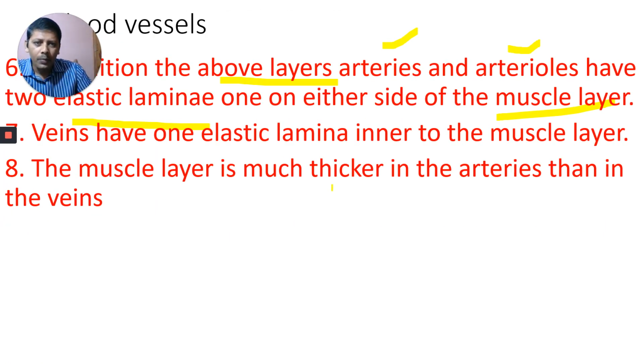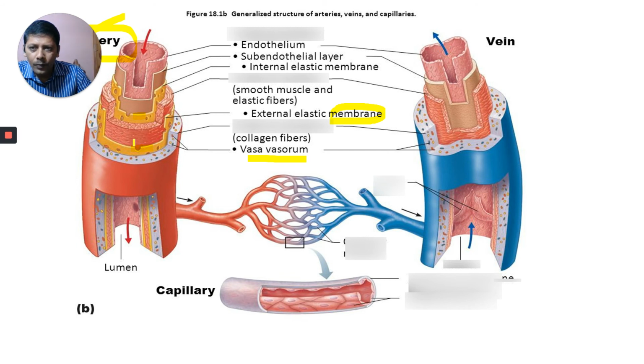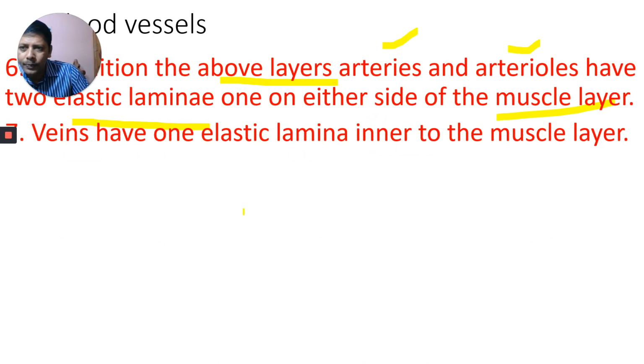The muscle layer is much thicker in the arteries than in the veins. Okay, the muscle layer is thick in the arteries. You can see that this thickness is much thicker than the veins.